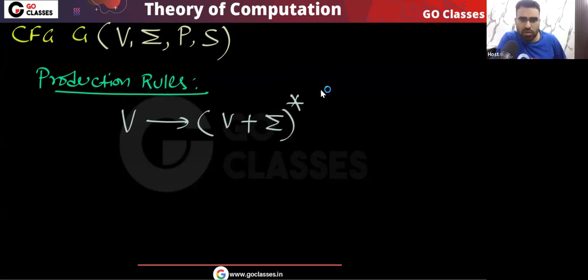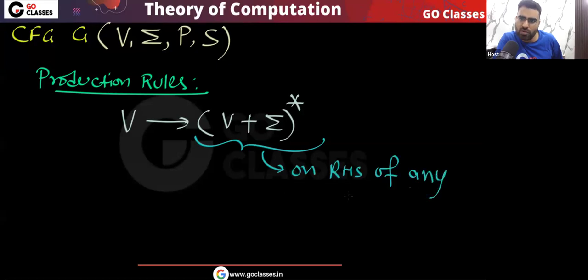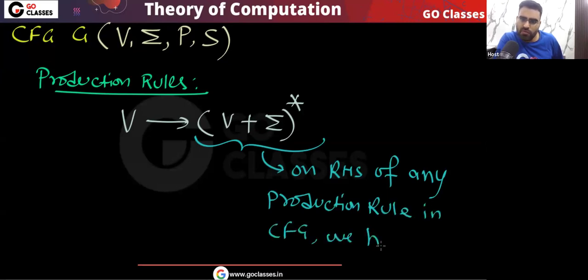Now you can see on the right side there is no restriction. Can you notice that on the RHS of any production rule in a context-free grammar, we have no restriction? Yes or no? You can put any sequence of variables and terminals. I can say we have no restrictions.